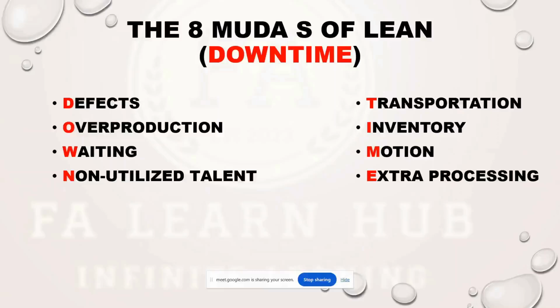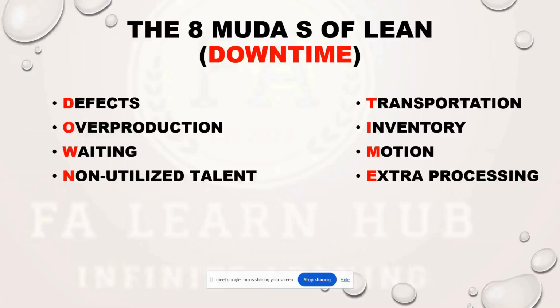It is called DOWNTIME. The first letter of each waste is combined, and we call it DOWNTIME. Defects D, overproduction O, waiting W, non-utilized talent N, transportation T, inventory I, motion M, extra processing E. This is combined, and for understanding we call it DOWNTIME. So these are the 8 MUDAs in lean. We'll go one by one.